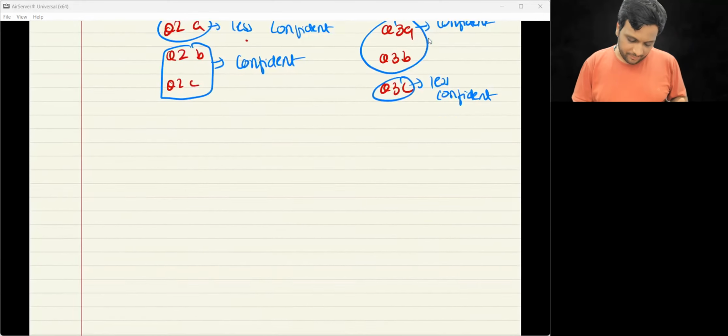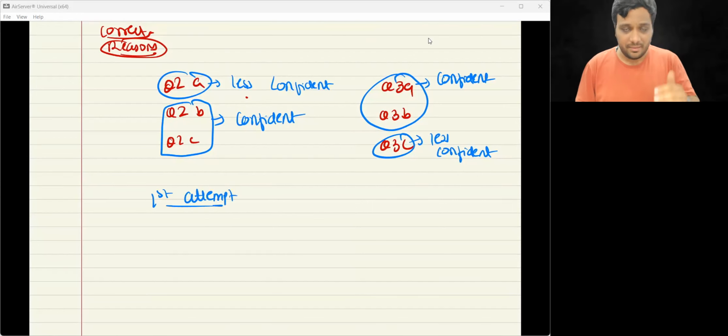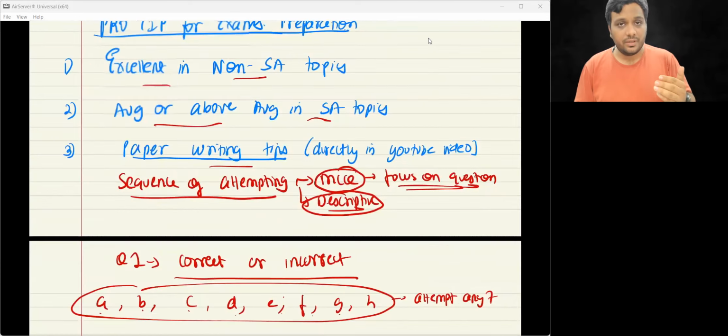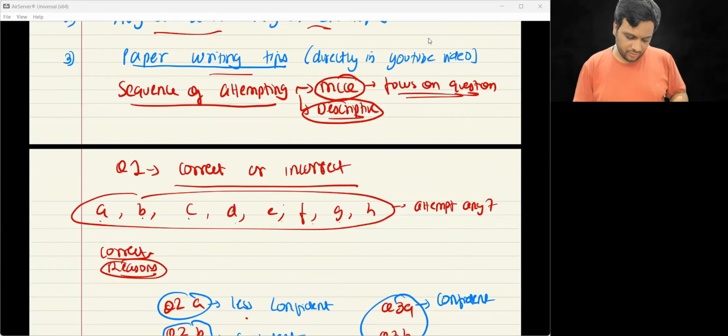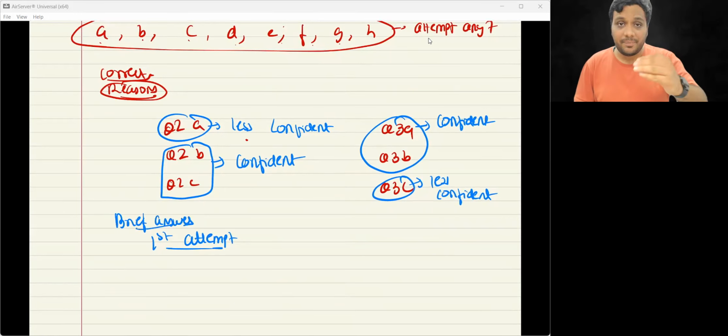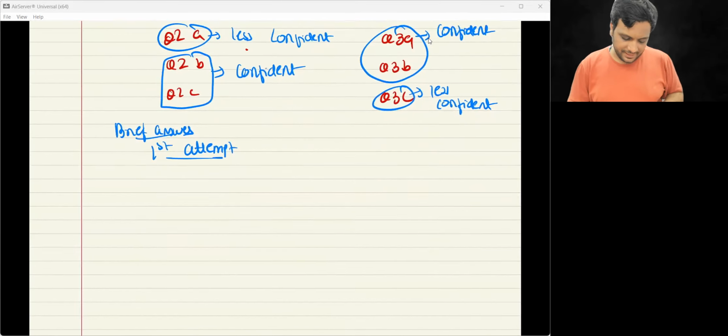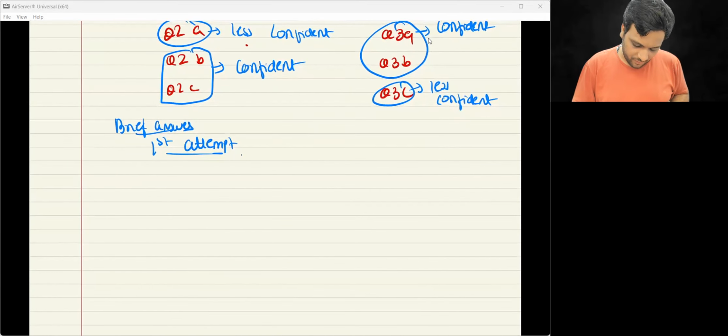So first you will attempt MCQ, then descriptive. In descriptive, first do the correct, incorrect. As for the brief answers, finish off the correct, incorrect first, all right, because it's a compulsory question. In brief answers, first you will attempt all the questions where you're confident.